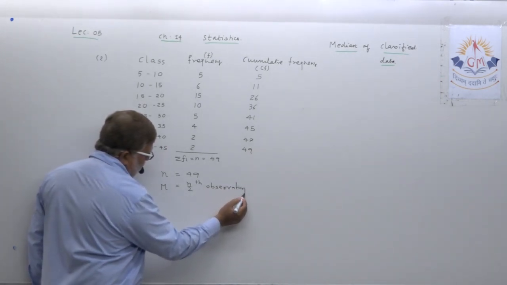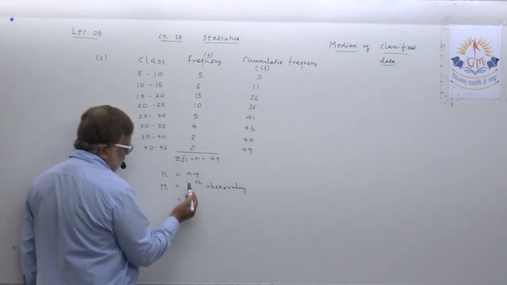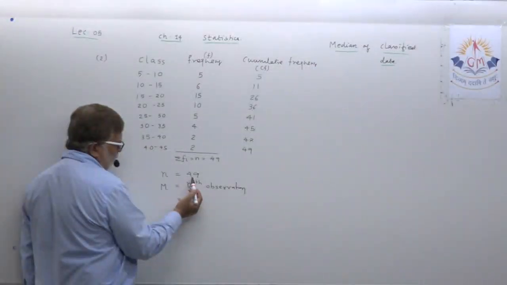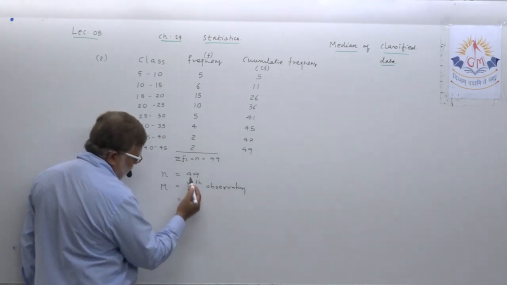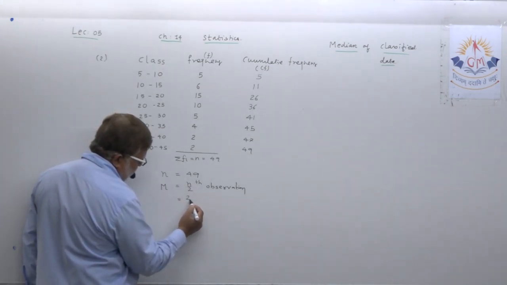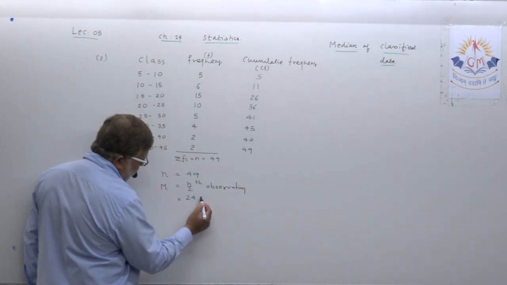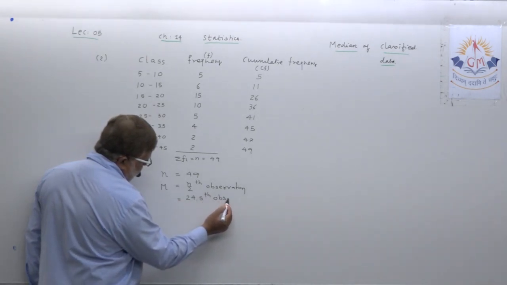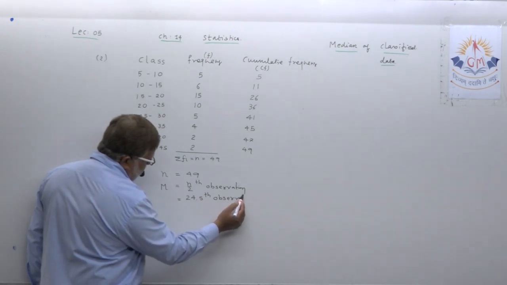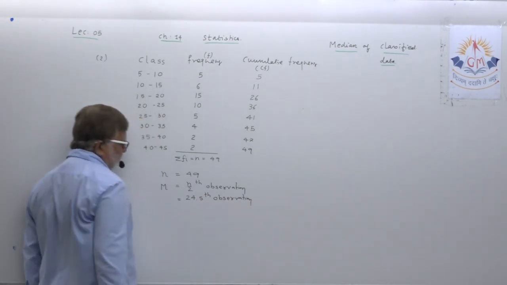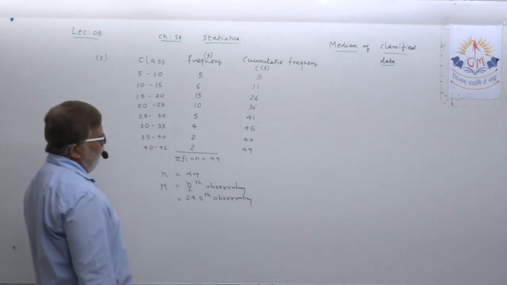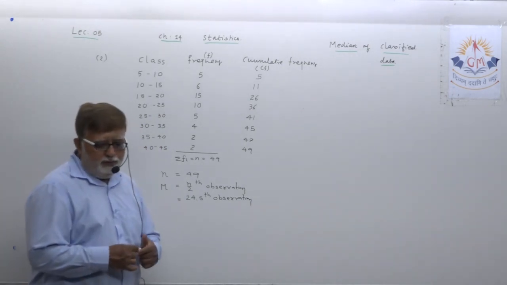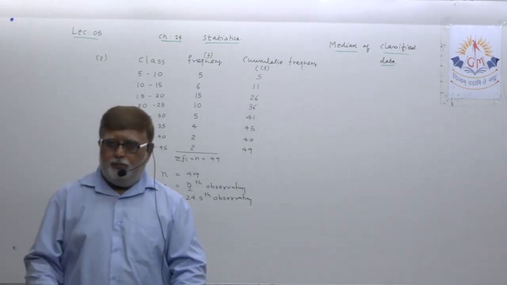If we substitute here, 49 upon 2, that is 24.5th observation. Now it is time for the marking.